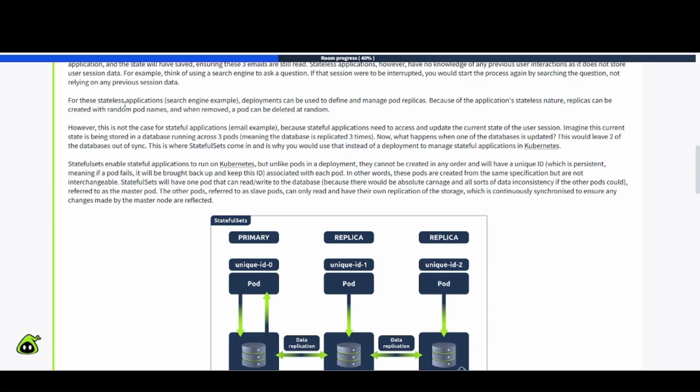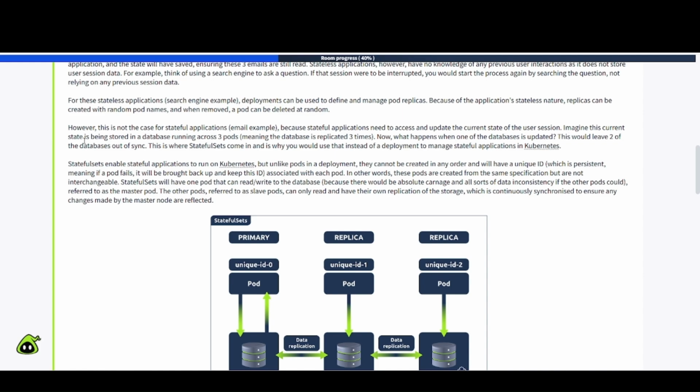For these stateless applications, the search engine example, deployments can be used to define and manage pod replicas. Because of the application's stateless nature, replicas can be created with random pod names, and when removed, a pod can be deleted at random. However, this is not the case for stateful applications, the email example, because stateful applications need to access and update the current state of the user session.